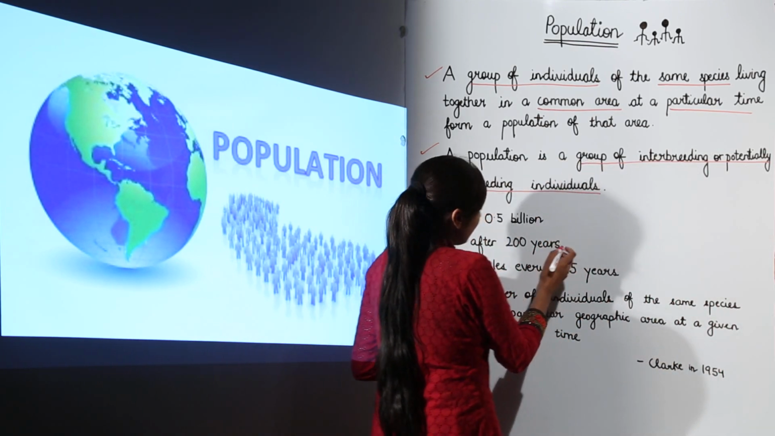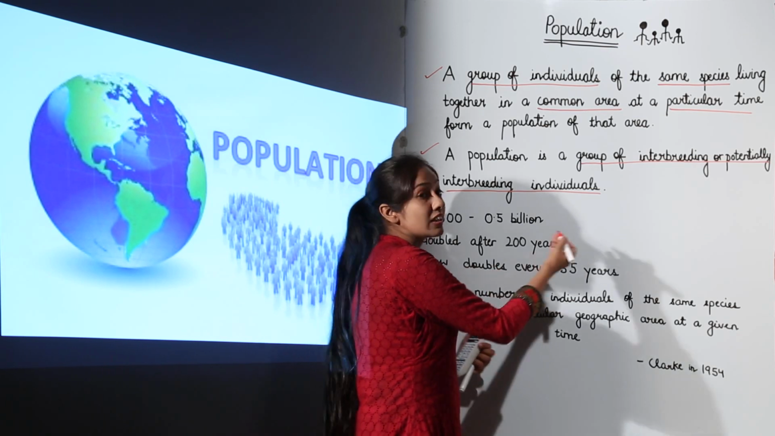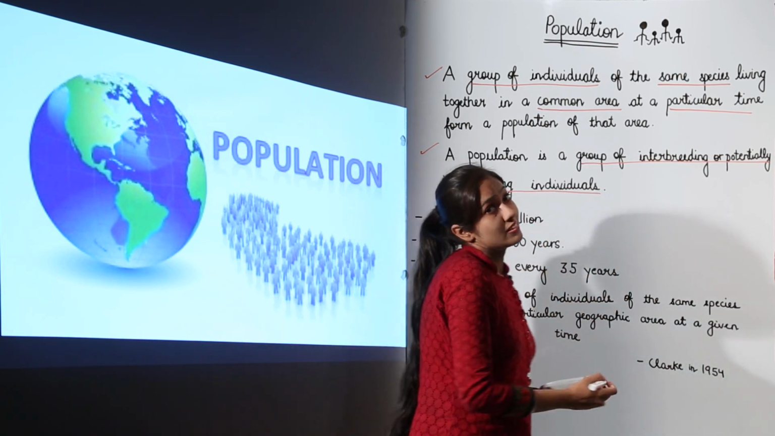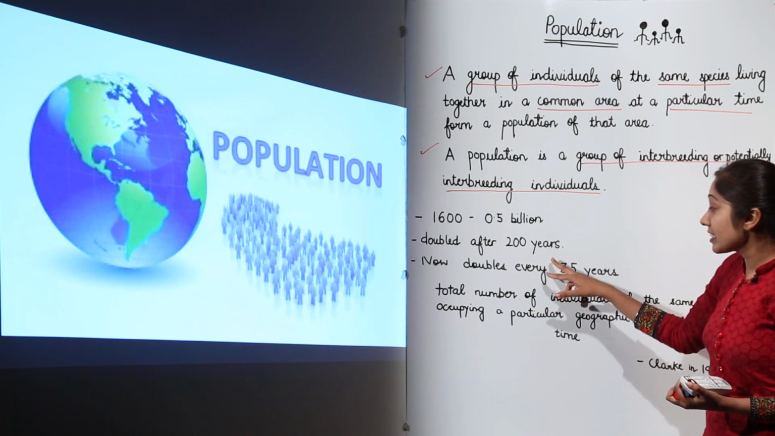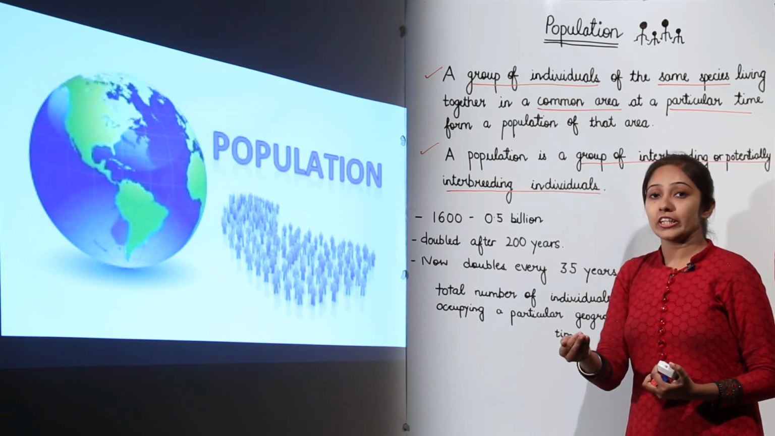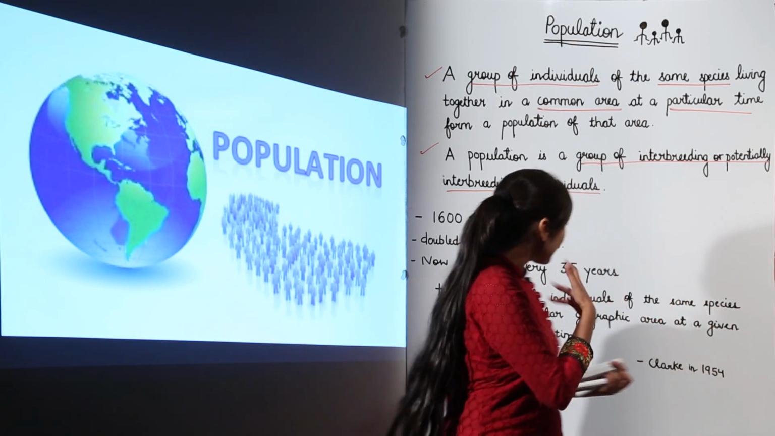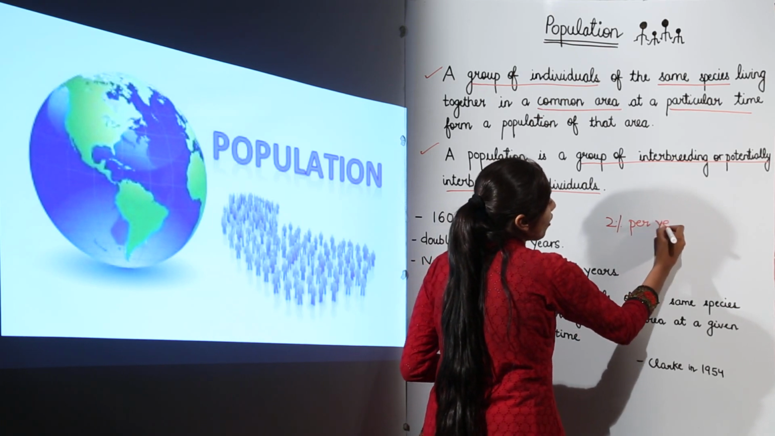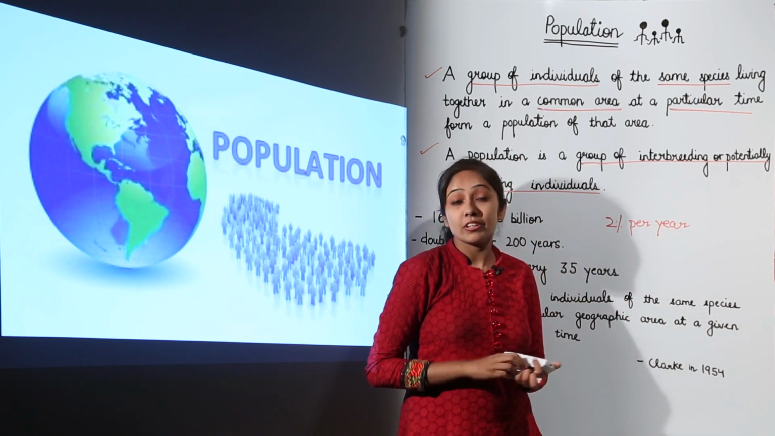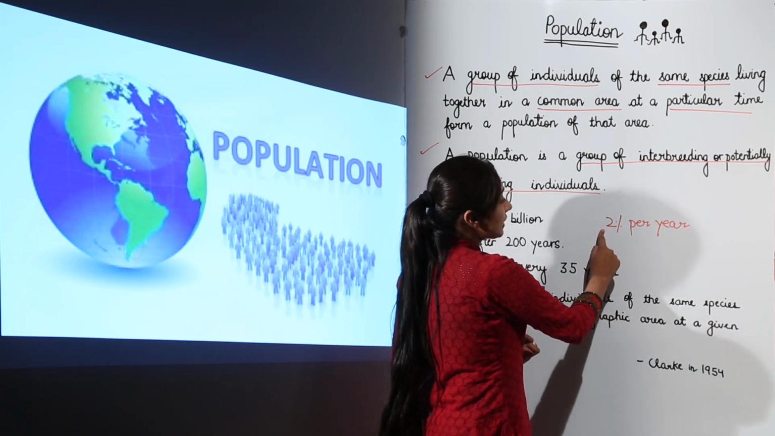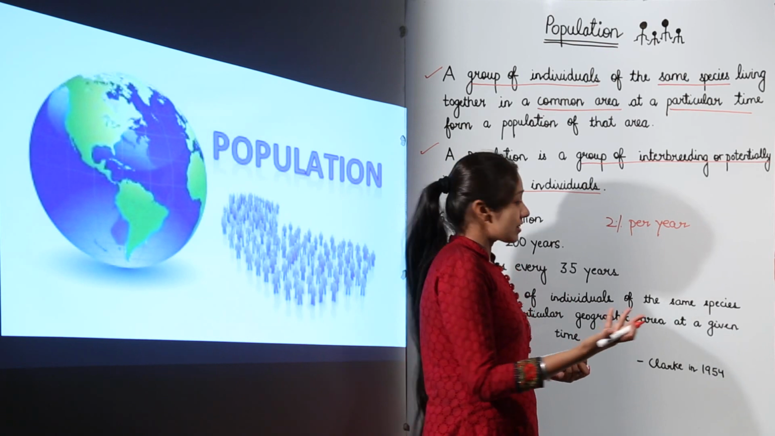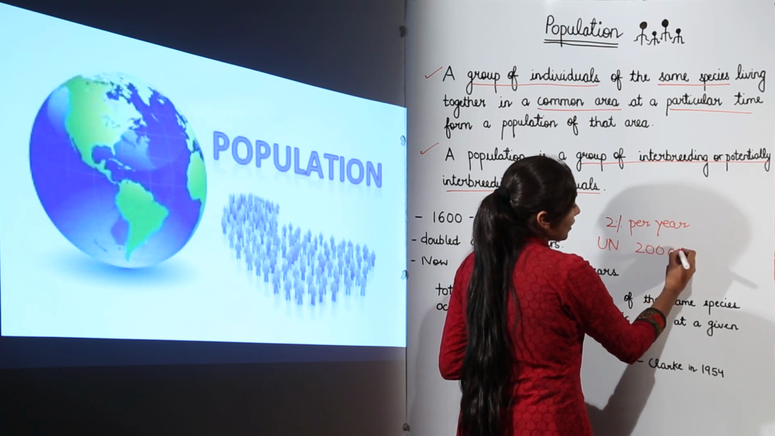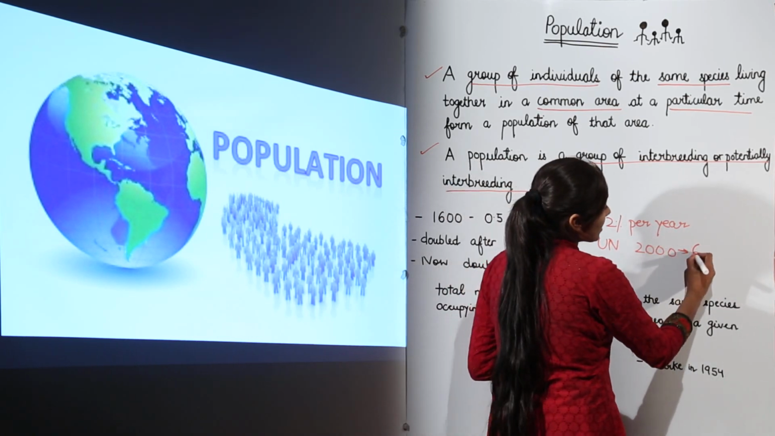Now it doubles every 35 years. What does this mean, doubling after every 35 years? It means the rate of growth of population has actually increased. That increase is 2% per year now. If we talk about the rate of increase of population, it is 2% per year. And I also have something to say about the UN reports. UN reports say that in 2000 the population of the world was around 6 billion.